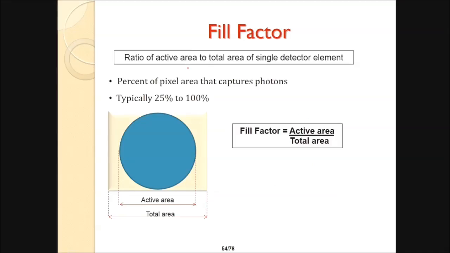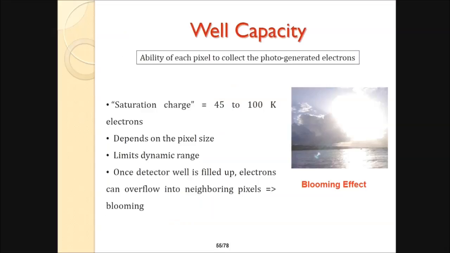Now we have the fill factor also. This is the ratio of active area to the total area of a single detector element. The fill factor is active area by total area. This is the percentage of pixel area that captures photons. Typically 25 to 100%. This is the active area, this is the total area.